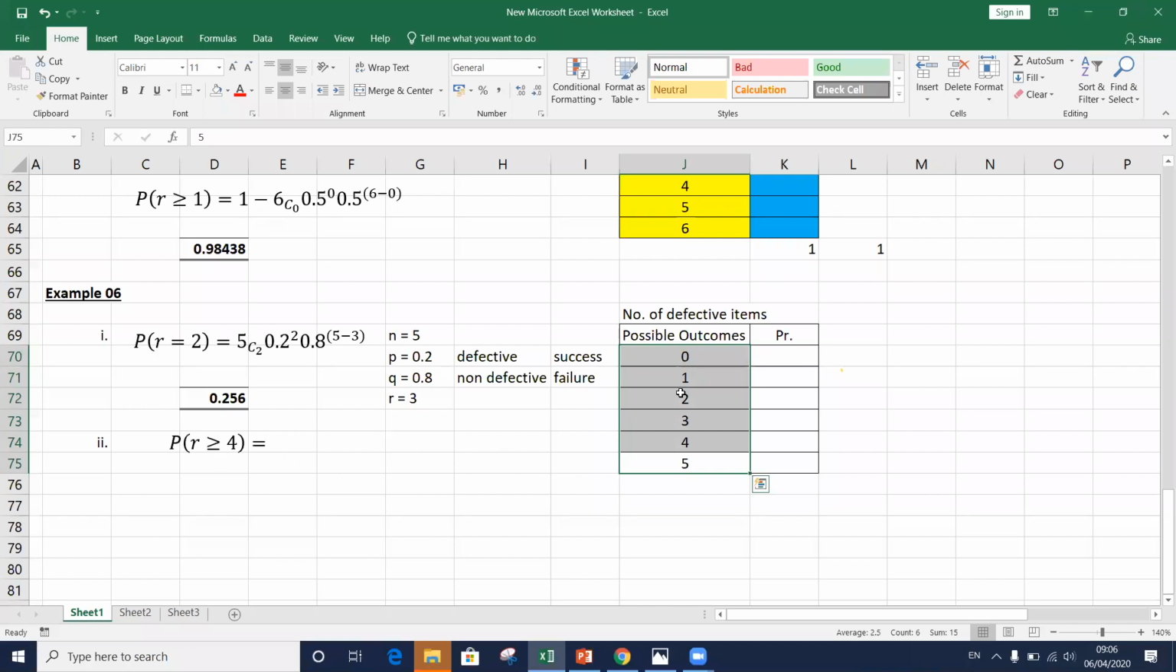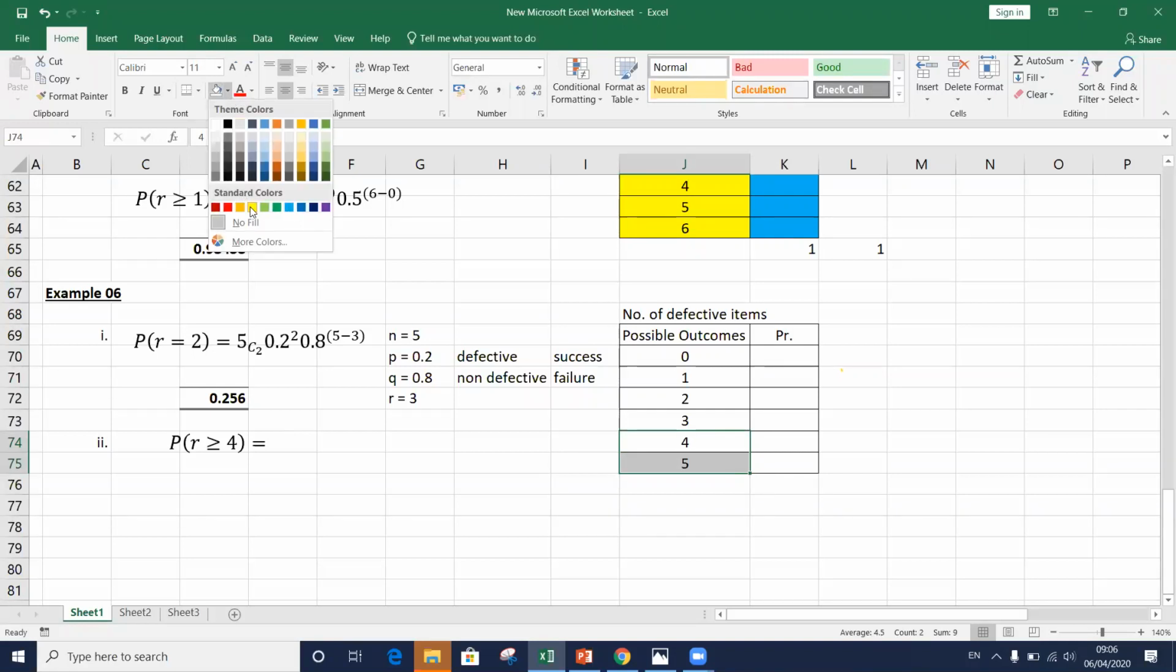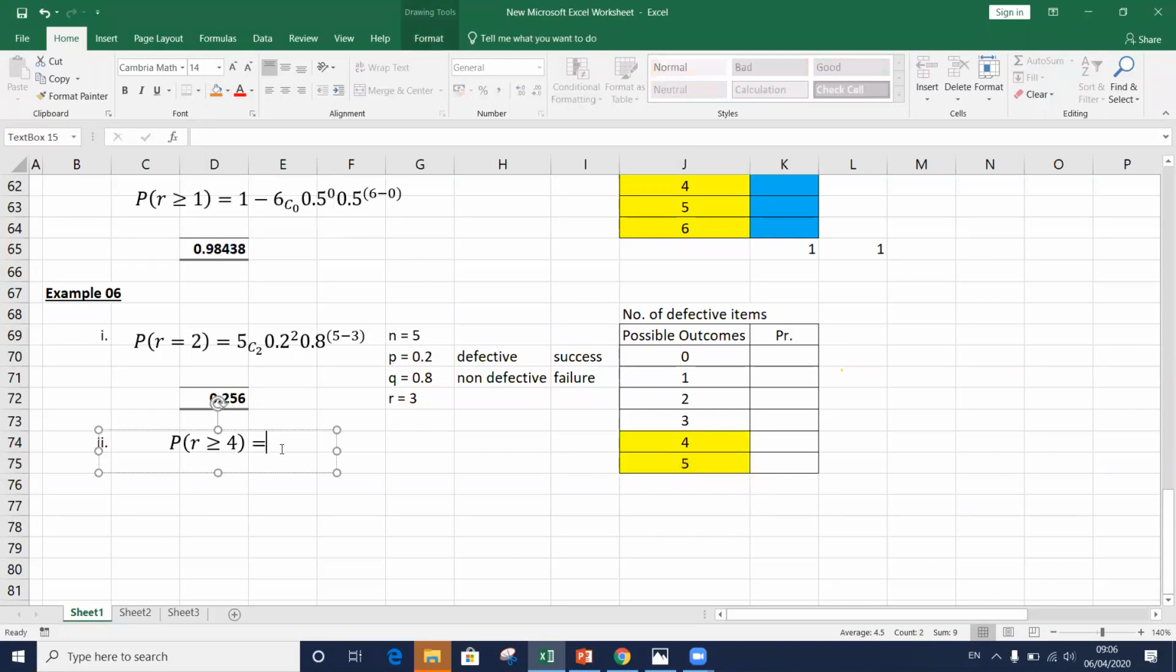At least 4 items means what we need to measure is these two, right? At least 4 items means 4 items may be defective, or all 5 items may be defective. We need to consider the sum of the probabilities for these two. Probability of getting exactly 4 defective items plus probability of having exactly 5 defective items. The sum of these two.